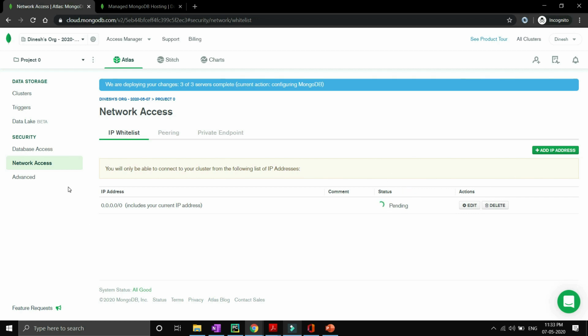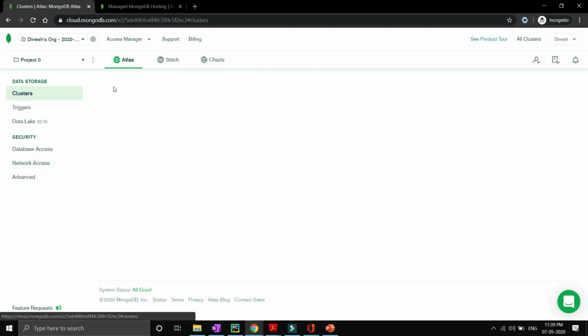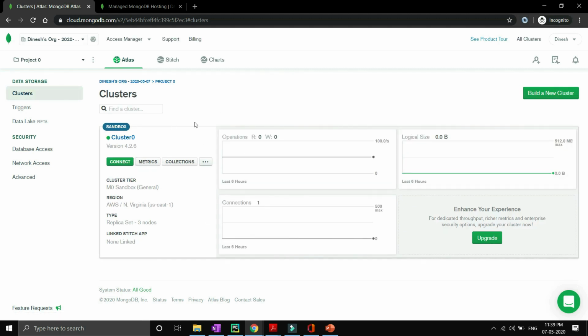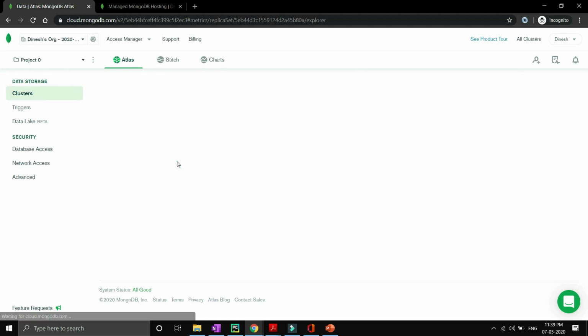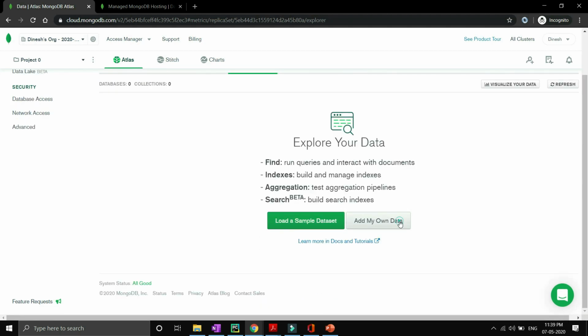Now we have to create our database and our collection in order to save the bot and user conversation. Let it load for a moment. We can see over here that our IP whitelist is active, and then our next step is to create a collection or a database. So just go to cluster and you will be able to see that your cluster is ready. Then you have to click collections, and now inside collections you have to click add my own data.